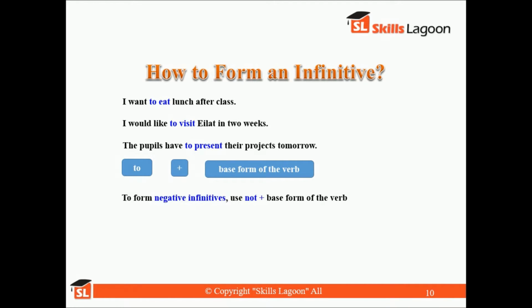Now there are some negative infinitives which can be formed by using not plus to plus the base form of the verb. For example, he decided not to go to the party.